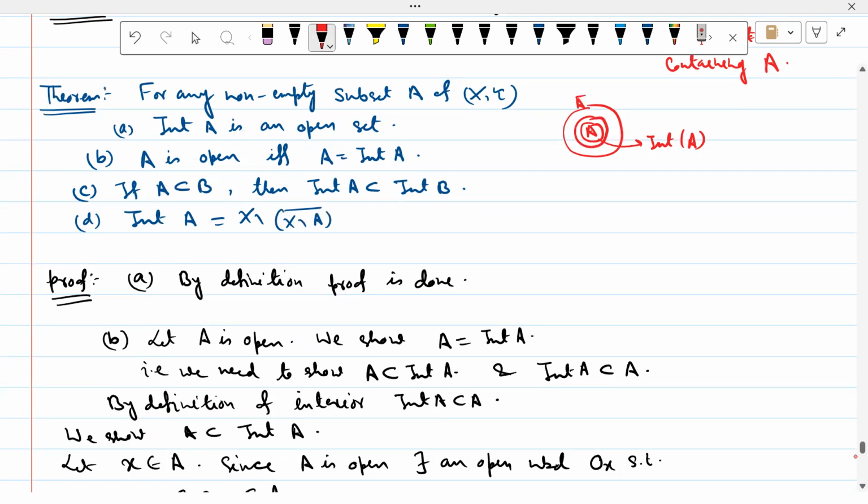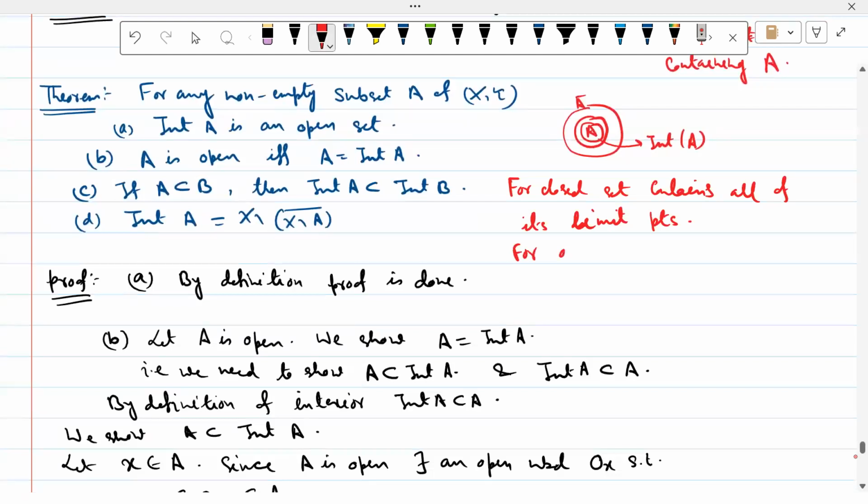Next, this is very easy, but still I give the proof. এটাও খুব সহজ. A is open if and only if A equal to int A. তাহলে আমরা ক্লোজ সেটের ক্ষেত্রে যেমন দেখেছিলাম, for closed sets we compare: closed sets contain all of their limit points.